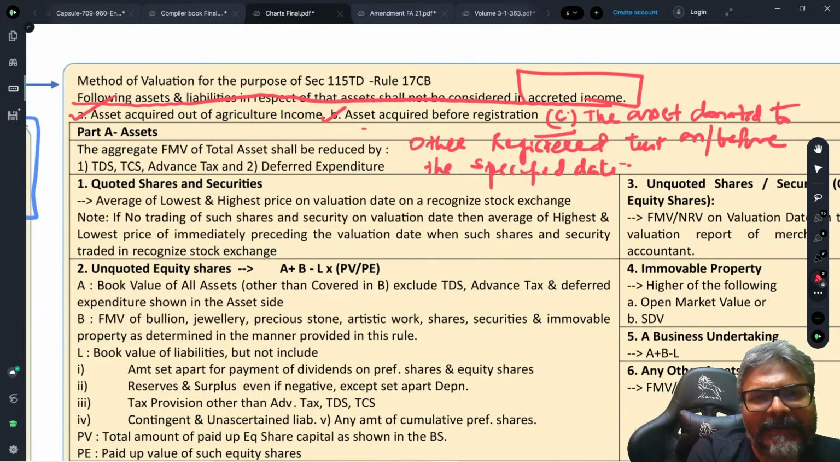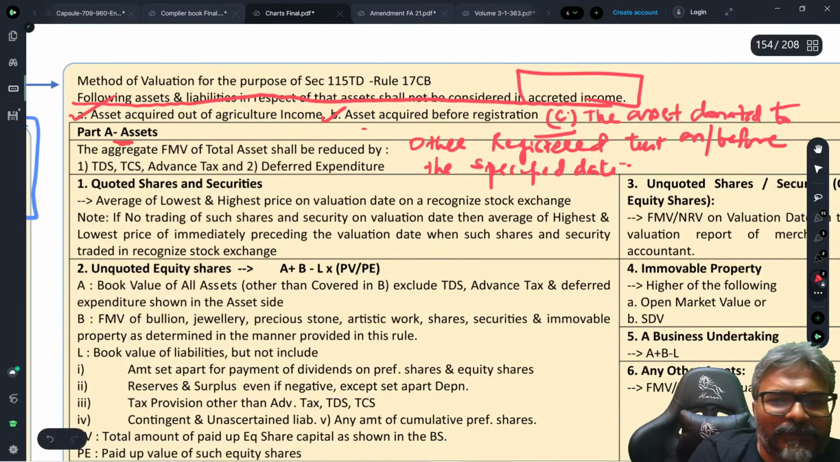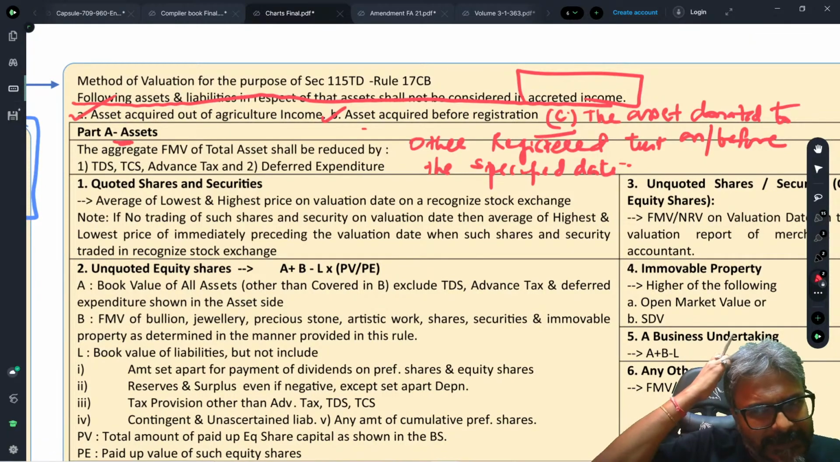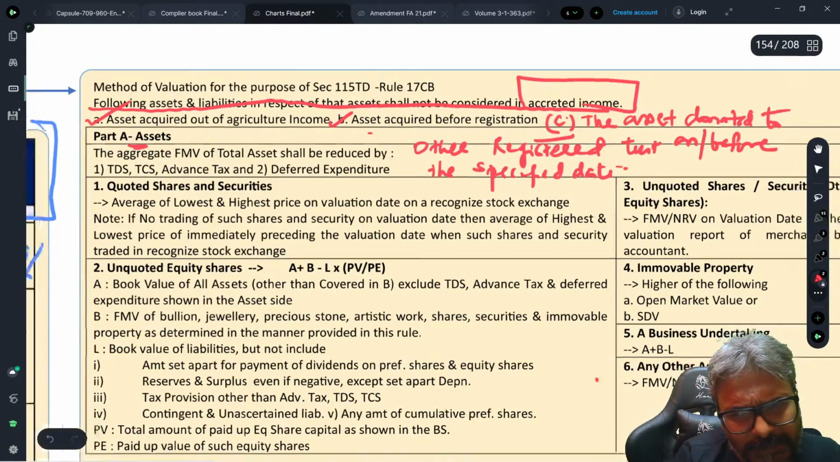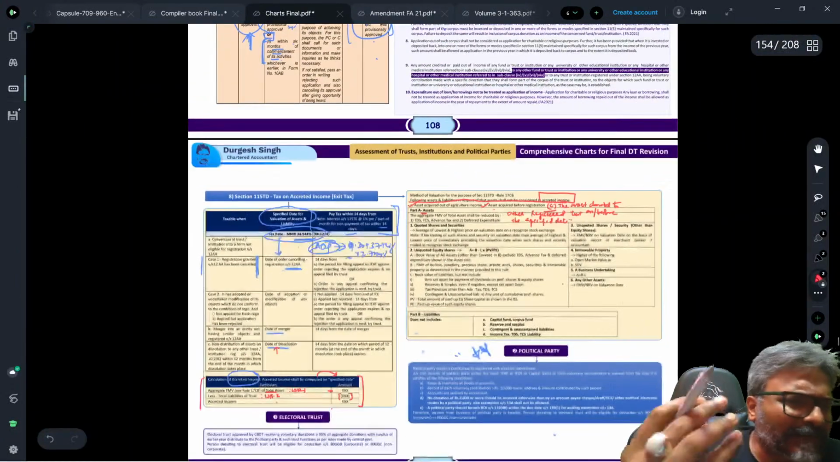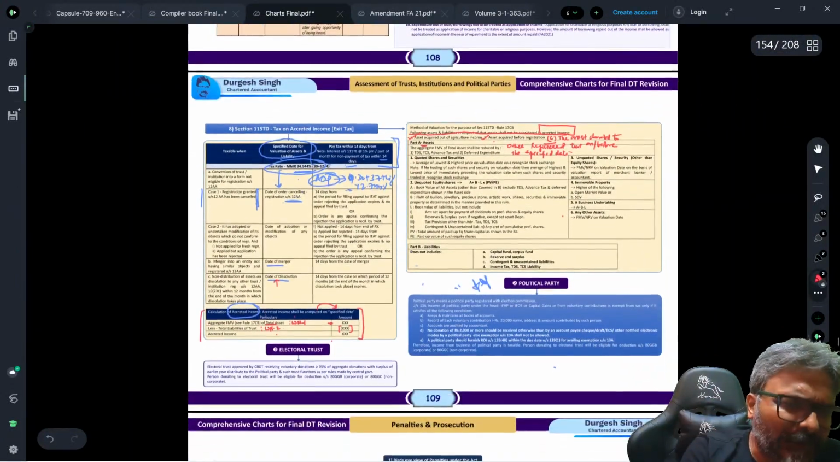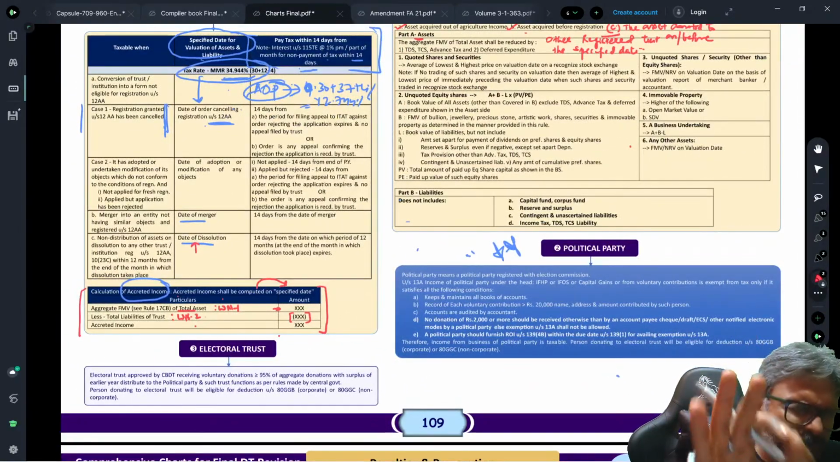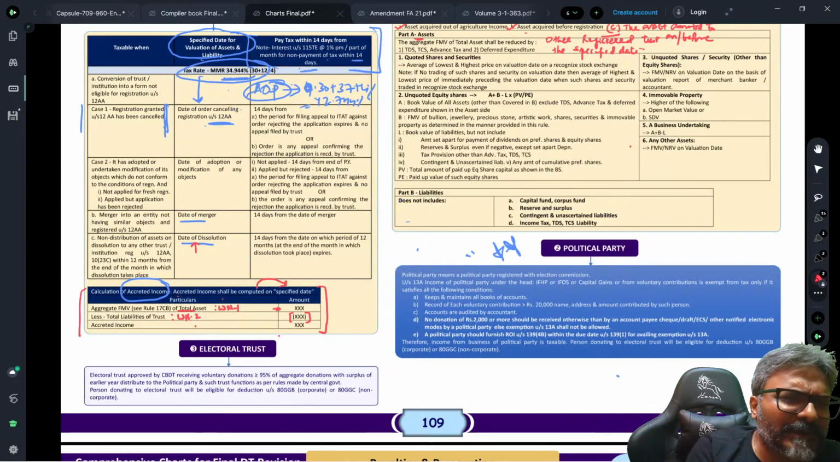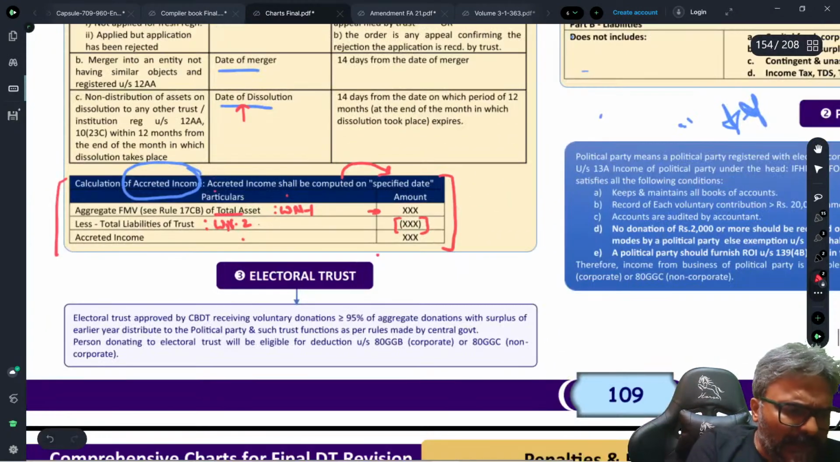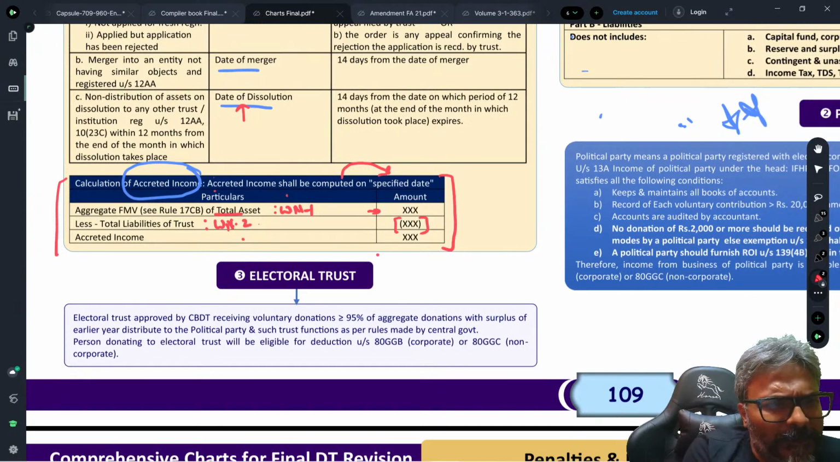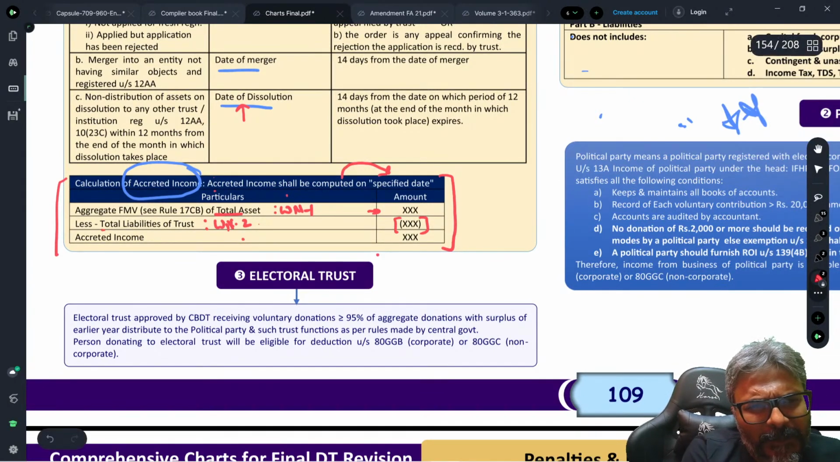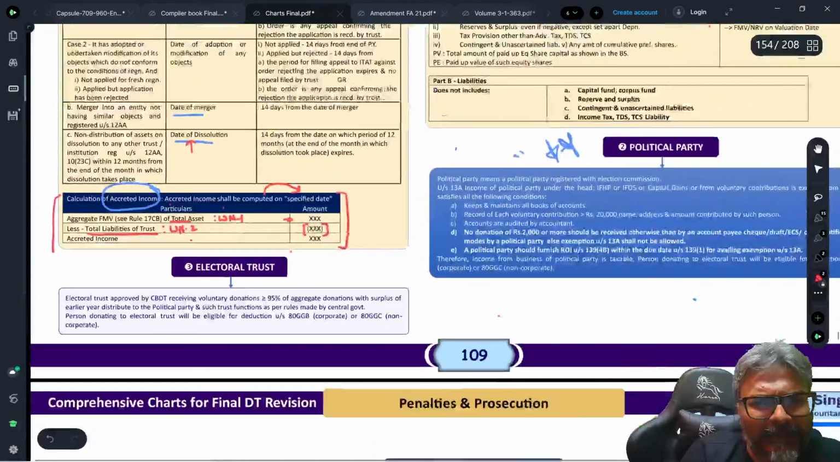Now come to the accrued income, the fair market value. Now the fair market value of the asset, students, minus the liabilities. That is what we have to do. As such, the things are very simple. Only a couple of unlisted shares is the only game. Unlisted shares, students, is the only game. The rest of it is simple. Unlisted shares are the only particular point that needs to be looked upon. But before I do the unlisted shares, let me first finish it off with the liability front, and then we will do the unlisted shares.